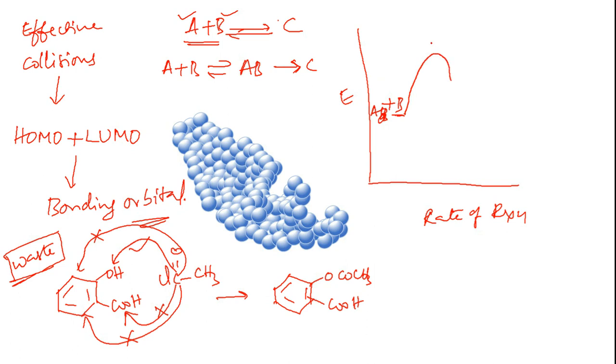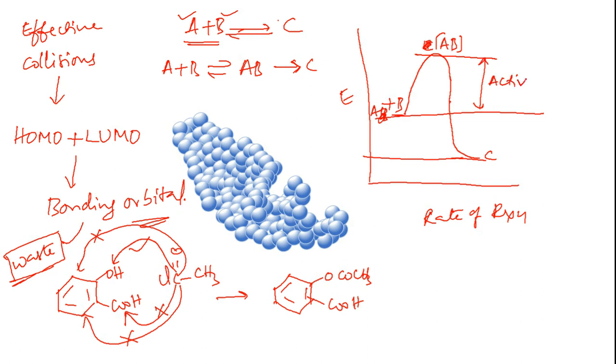Then to achieve the enzyme-substrate complex, or complex AB, because so much energy is wasted like this, we need so much energy to reach the transition state. Then you get the product. And here, the energy gap we have is what we call the activation energy.